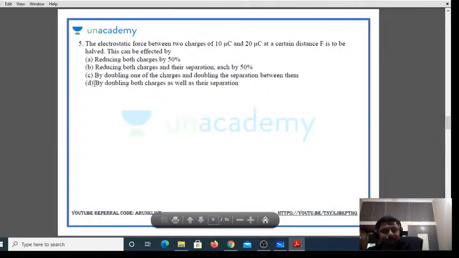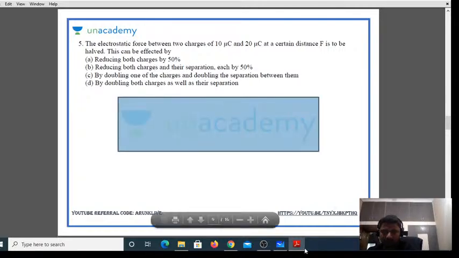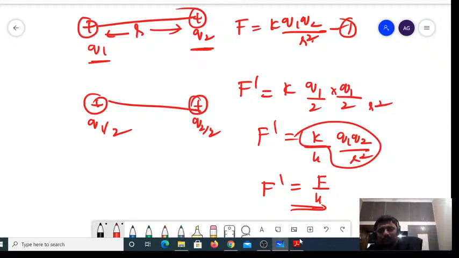Next. Reducing both the charges and the separation by 50%. Let us see now whether it is going to work out or not. F dash is equal to K, and obviously Q1 into Q2 divided by 4 is there, divided by R by 2 whole square, that is R square divided by 4.